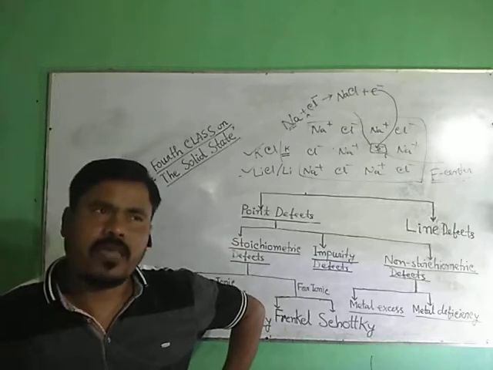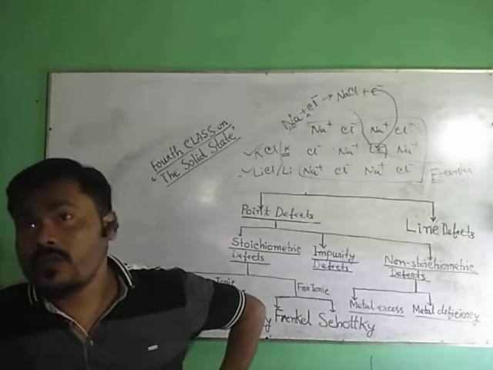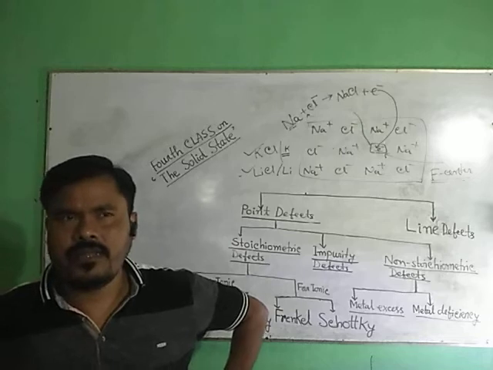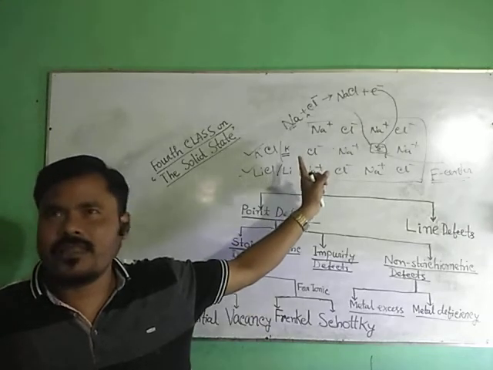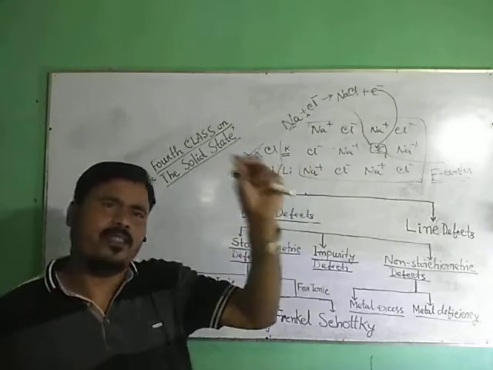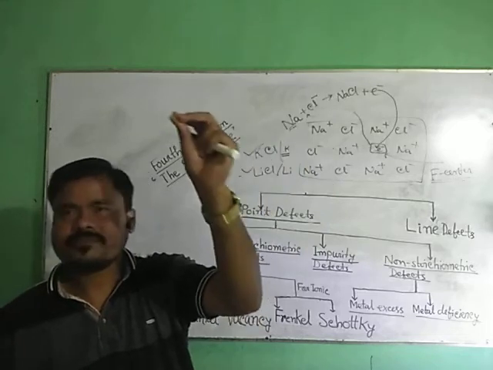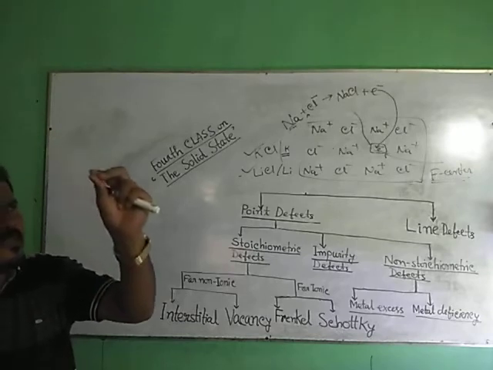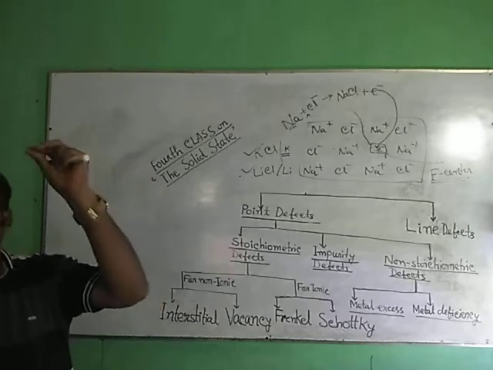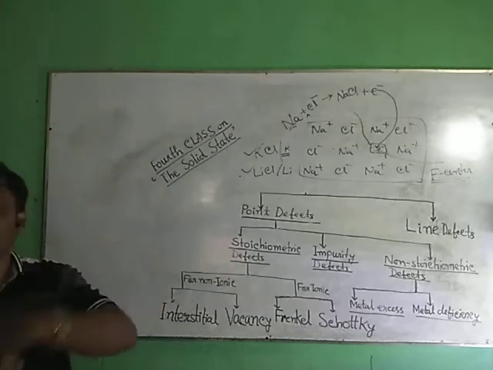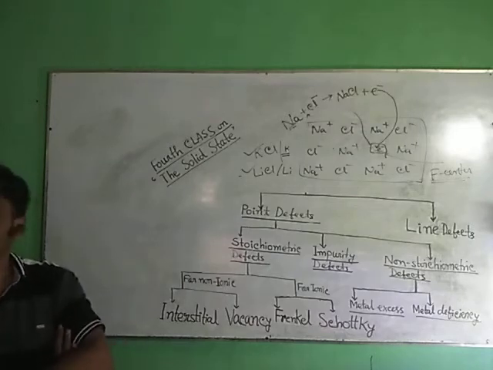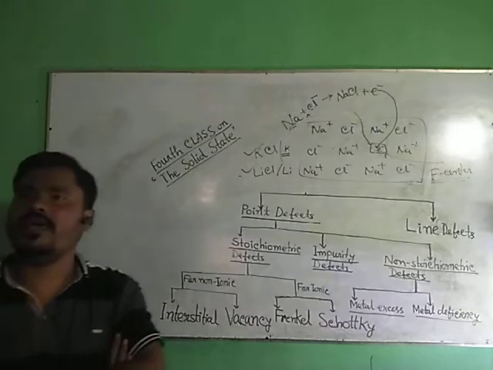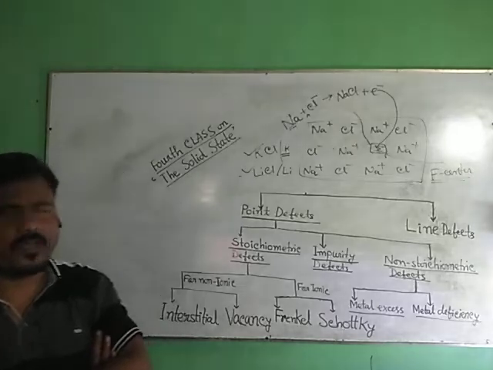Consequences of F center: number one, it maintains the electrical neutrality of the crystalline solid. Number two, they impart color to the crystal. How? Unpaired electron.